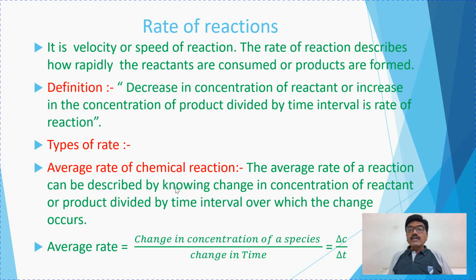So that is how reactants are consumed or the products are formed per unit time, which decides the average rate of a chemical reaction. Therefore, average rate is equal to change in concentration of a species upon change in time. In this way, the average rate can be determined. So this gives the average rate.